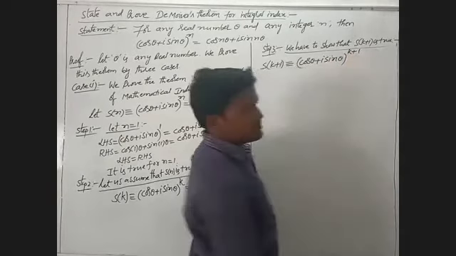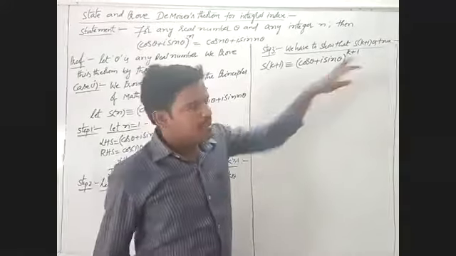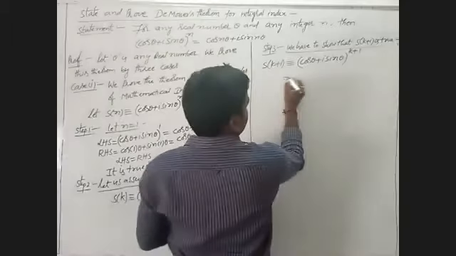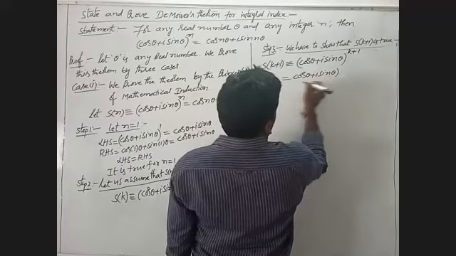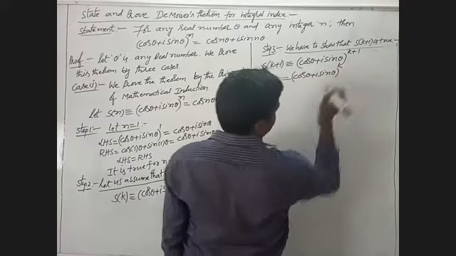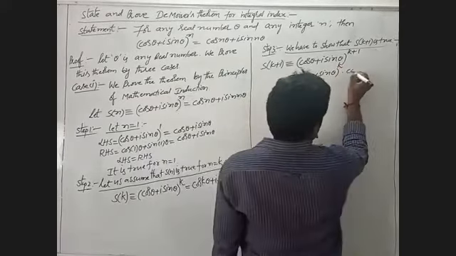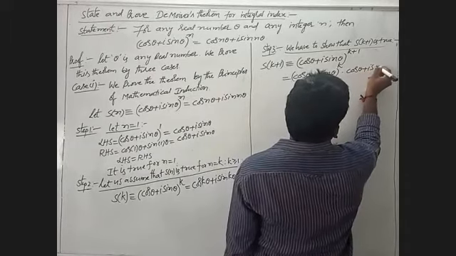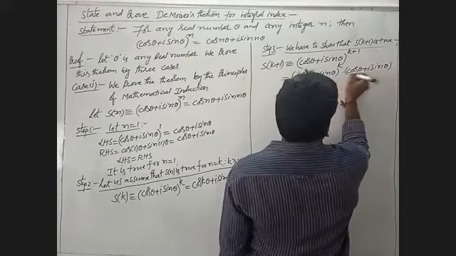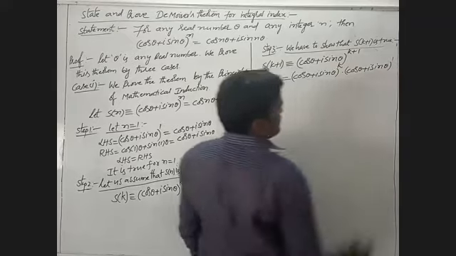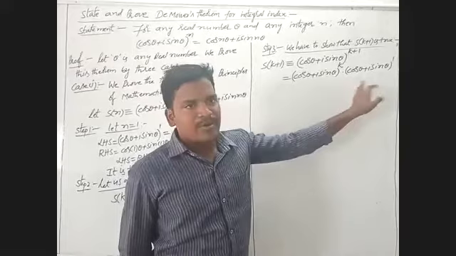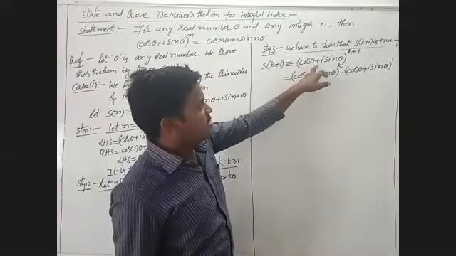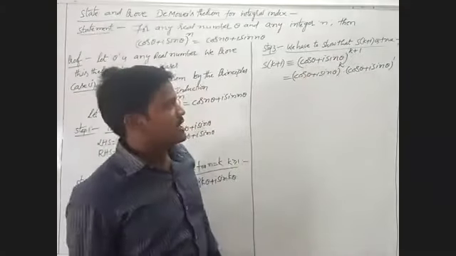Here I split it as (cos theta plus i sin theta) whole power k into (cos theta plus i sin theta). Observe that in this one there is no power, so I take it as one. If the bases are equal, then the powers must be added, so that is (cos theta plus i sin theta) whole power k plus 1.